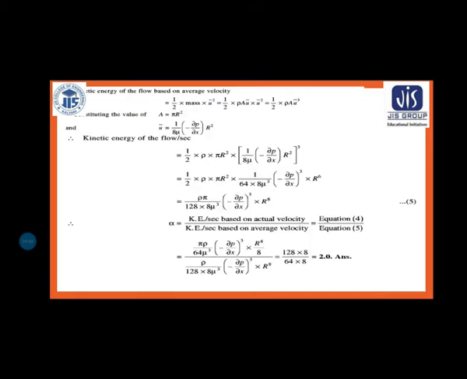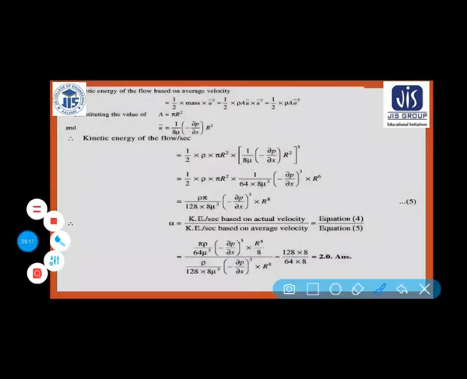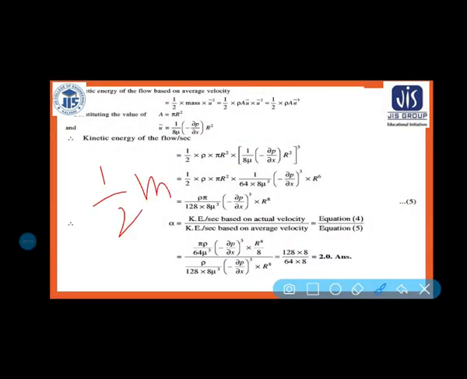Now we need to find out the kinetic energy of the flow based on average velocity. So for average velocity, you know that half m v square, at that time half m is the mass flow rate, v square means u bar square. Now mass flow rate is equal to rho into area into average velocity. So half into rho into area into average velocity into u bar square, that is your average velocity square. So half into rho into A into average velocity cube.